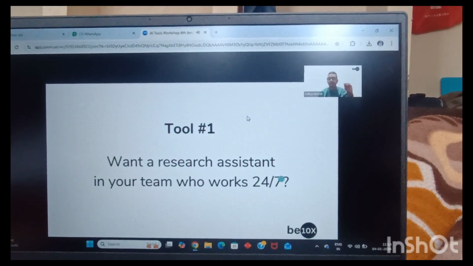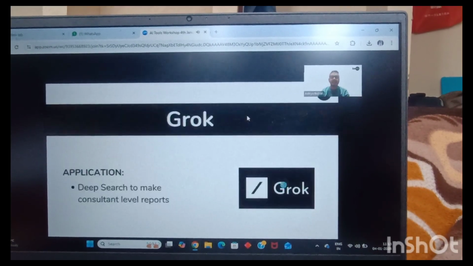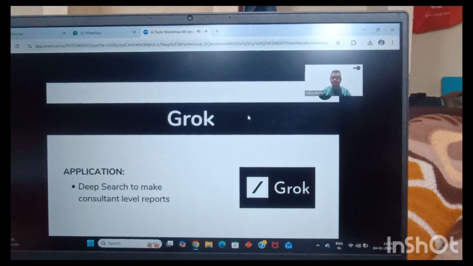With the help of tool number one. What is tool number one for the day? The tool number one for the day is Grok. How does Grok work? Let's see it with the help of a demo.